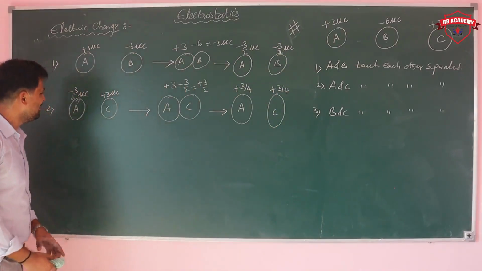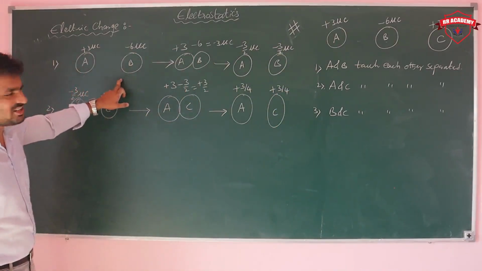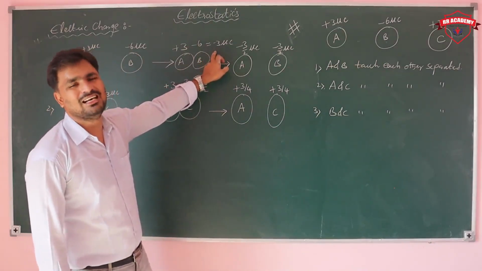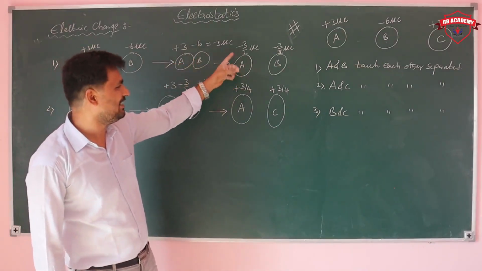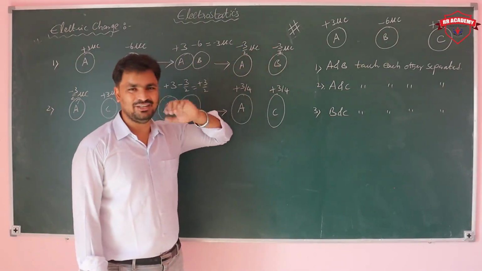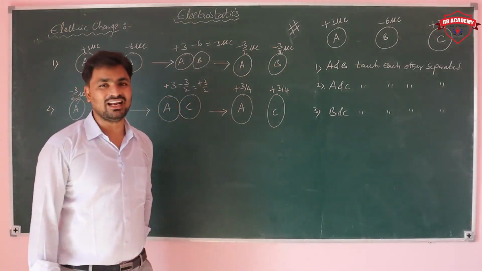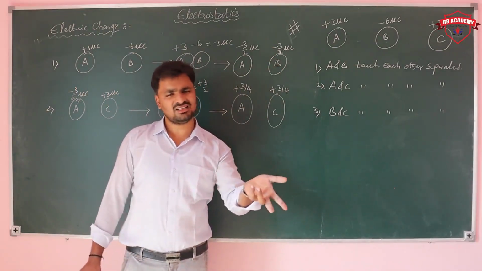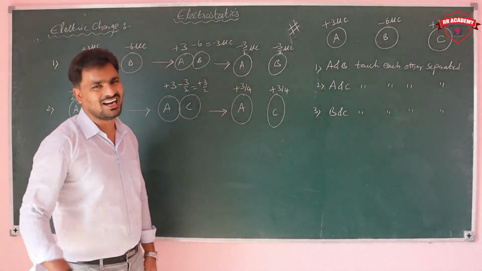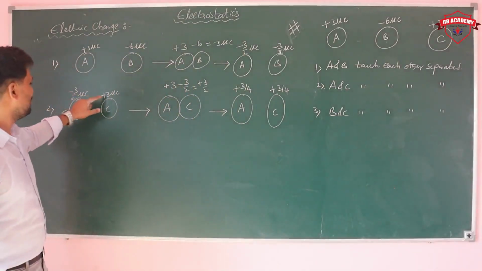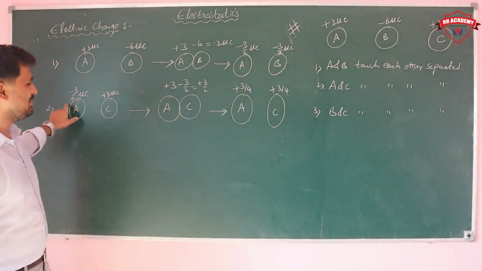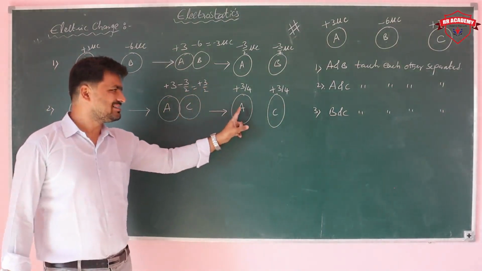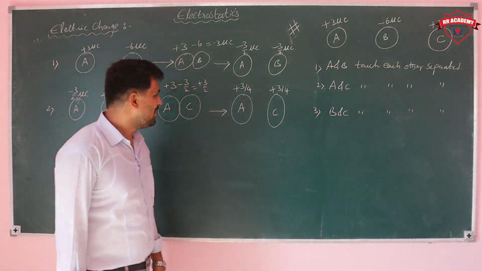Once again see here. First A and B are touching each other. The net charge is going to be minus 3 microcoulombs and then separated, minus 3 by 2, minus 3 by 2, because of the additive property. What are we taking as the additive property? By touching two conductors, charge will be transferred. That is called conduction. And here also, plus 3 microcoulombs minus 3 by 2 microcoulombs, that is plus 3 by 2. Again separated, equally shared.